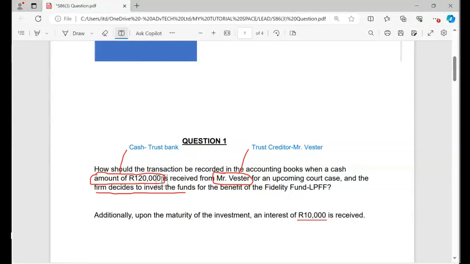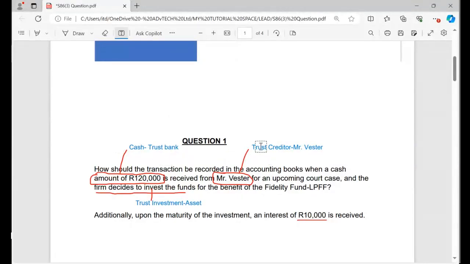And the fact that we decided to invest, this investment will give us an account. That account will be trust investment, because we are going to have an investment which we have to have an account for. We must bear in mind that the interest on this trust investment will be accounted for in terms of section 86.3. The trust investment is also an asset. So again, I need to analyze beforehand. All these accounts are interrelated.